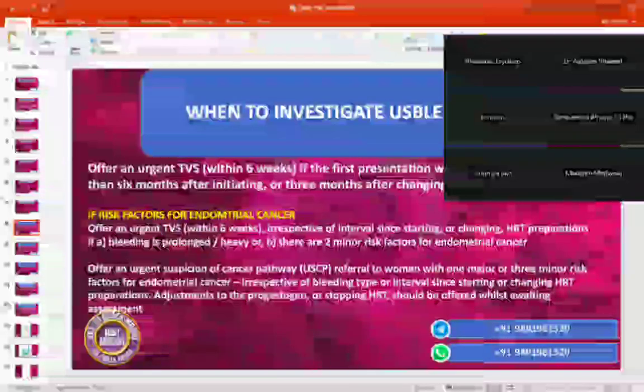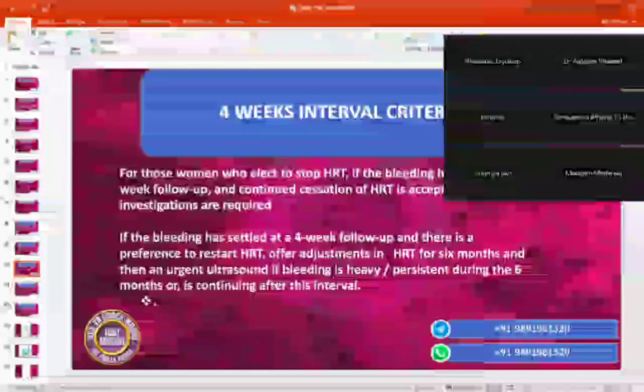Kavya, did you understand it differently? Yes, ma'am. When the first presentation is after 6 months, or the first presentation is after 3 months after changing the HRT preparation.